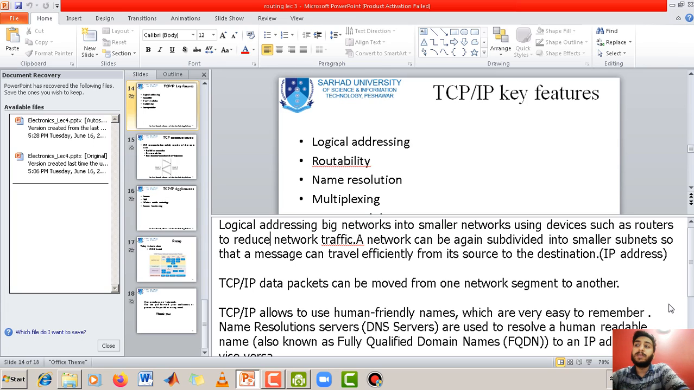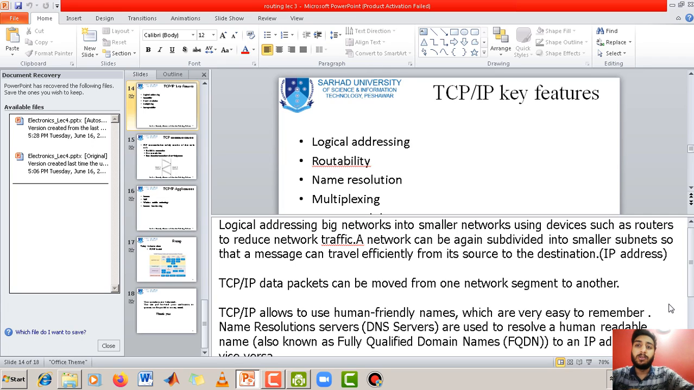The other thing is routability, and routability means that this TCP/IP model helps data packets to move from one network segment to another network segment. If you want to move within your network, you can also reroute your packet using this model. So this model can also provide you a routability feature.